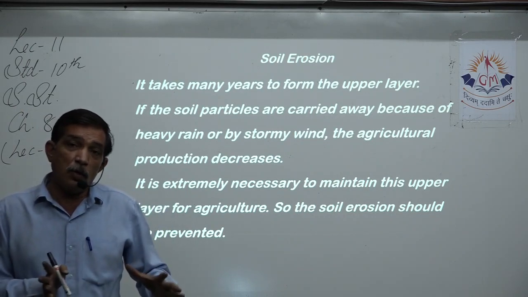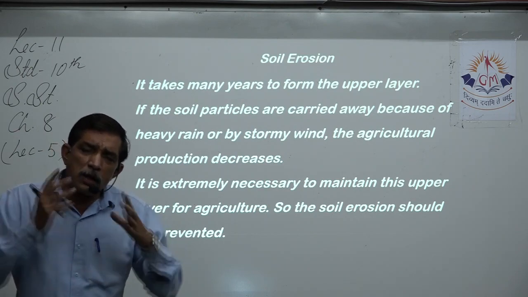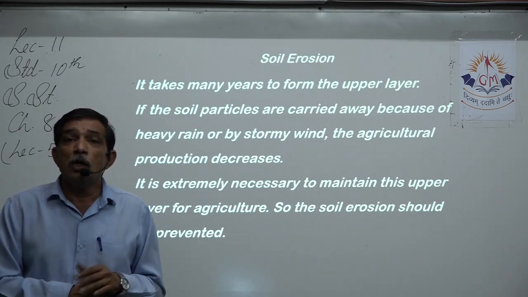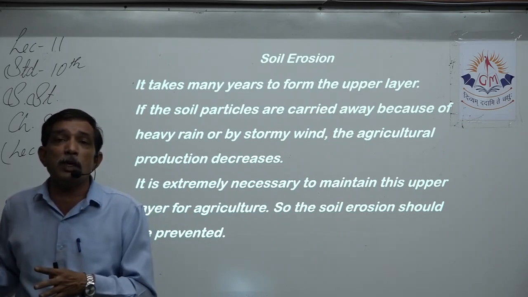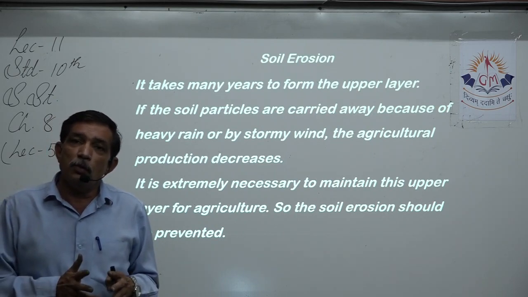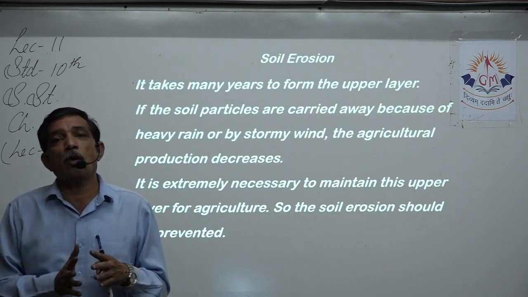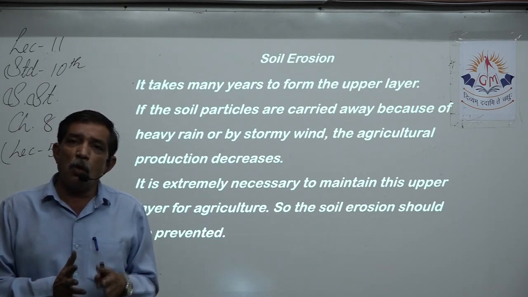Yes, he may be able to retain that soil if he employs lots and lots of methods and ways to keep his soil in place, and doesn't allow it to go away with wind or water. But then also we know human beings become quite helpless in front of nature. Sometimes nature acts so wildly.